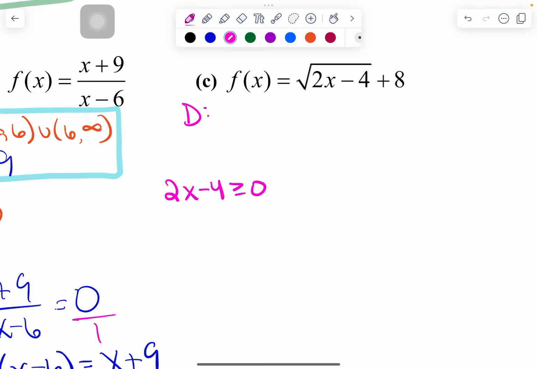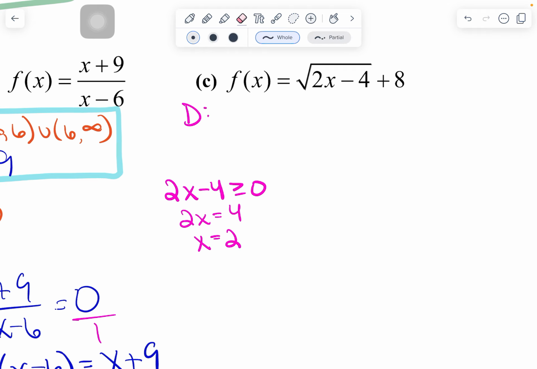So solving this, we're going to have 2x is equal to, I'm going to move that 4 over, it's positive 4. Divide both sides by 2, and I'm going to get x is equal to, oops, hold on, I lied to you. Fix the inequality sign. It's not equal to. These are greater than or equal to. Sorry about that for any confusion. My apologies. So what I want now is x to be greater than or equal to 2.